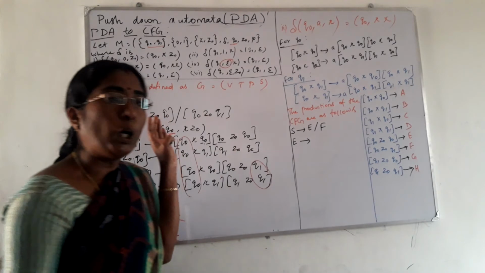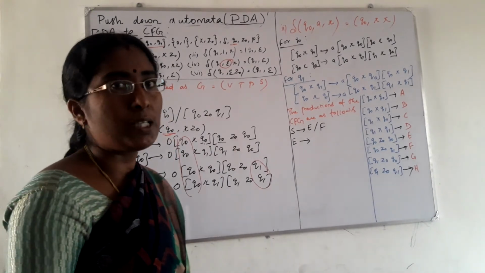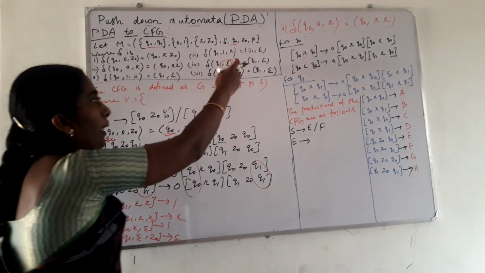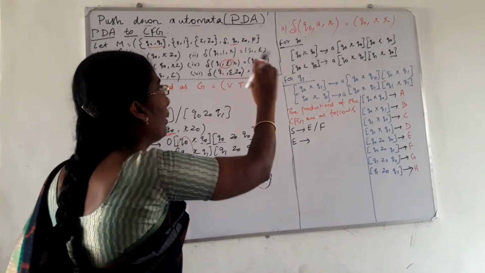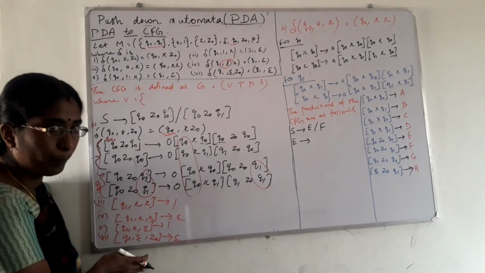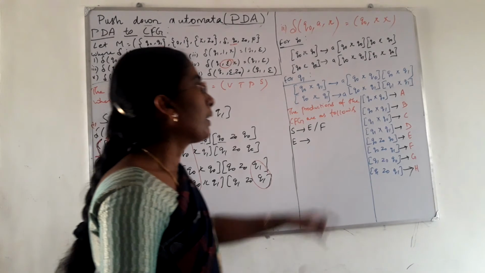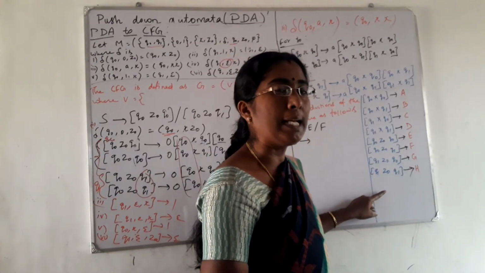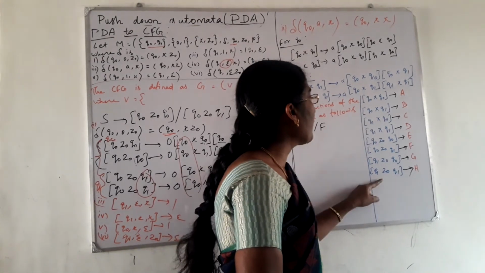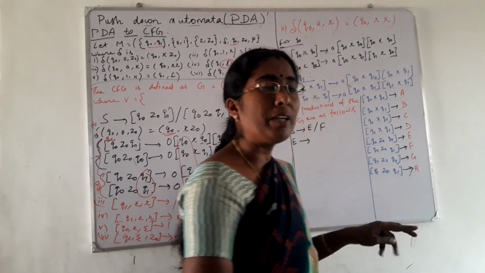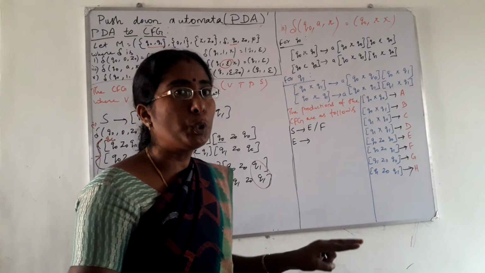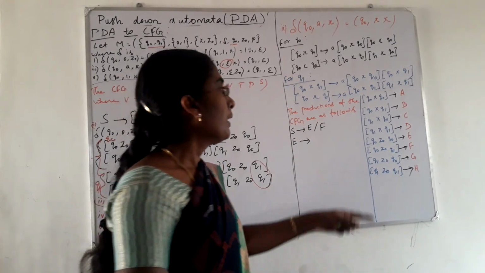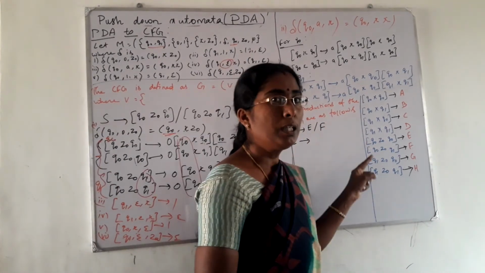Now we converted all the transitions into productions. Already we converted the pop productions, that is productions with pop operations. Now we will rename the symbols as A, B, C, D. We are using 8 symbols. If you are having 2 states and 2 stack symbols, there are 8 combinations for the symbols.